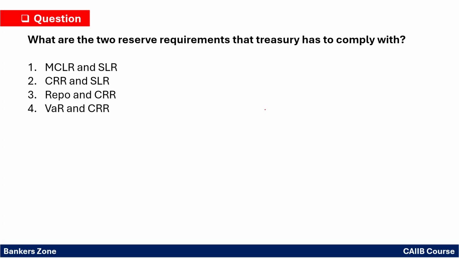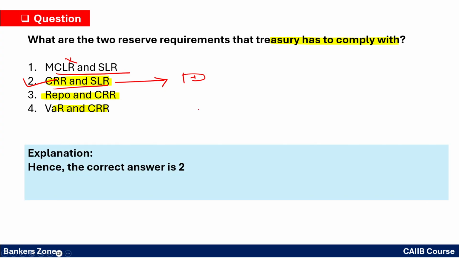Next, what are the two reserve requirements that treasury has to comply with? So treasury is responsible for managing which reserve, right? So see the option MCLR, SLR. MCLR is not a rate for which you have to maintain some reserve. MCLR is simply the rate. CRR, SLR, right? It is the correct answer. Managing the CRR, SLR is the responsibility of the treasury. Not repo and CRR, or VAR, CRR. Remember, right? Simply the CRR and the SLR management should be done by the treasury, right? So second option you have to mark. Hence, second is the correct answer.